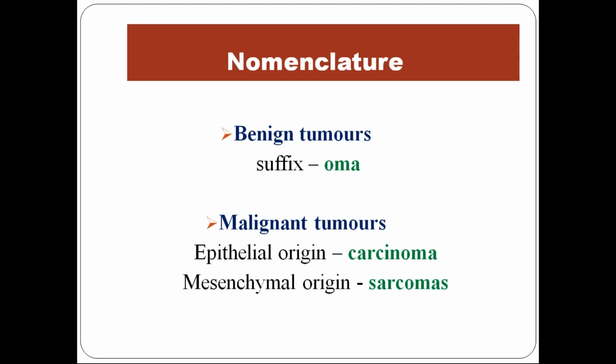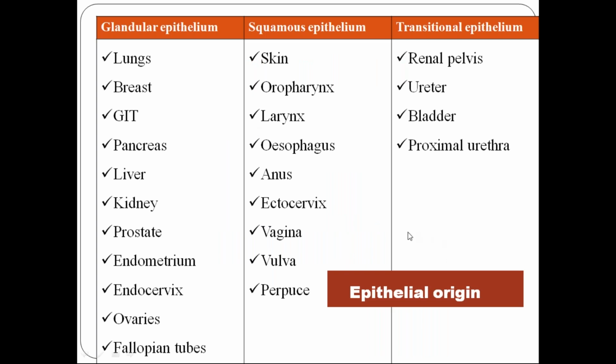So what do you mean by epithelial and mesenchymal? Epithelial origin includes glandular epithelium, squamous epithelium, and transitional epithelium. That's why histology is taught in first MBBS and pathology in the second phase. So this is a revision of your histology in the anatomy section.